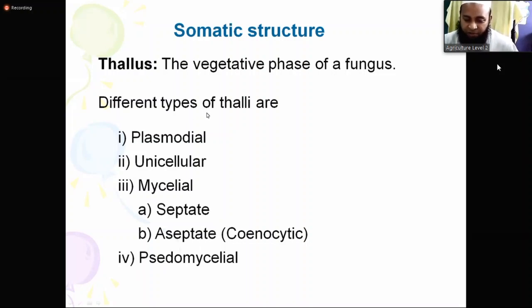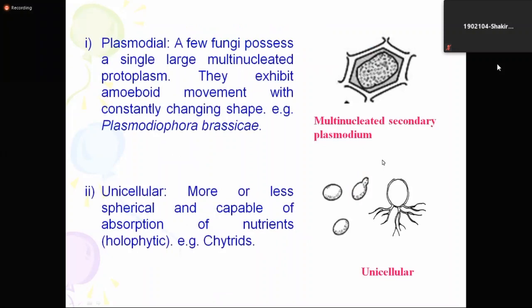So four types of thallus: plasmodial, unicellular, mycelial, pseudomycelial. So plasmodial. From plasma, you know amoeba. So they have somewhat amoeboid type of characteristic. They can change their body a little.